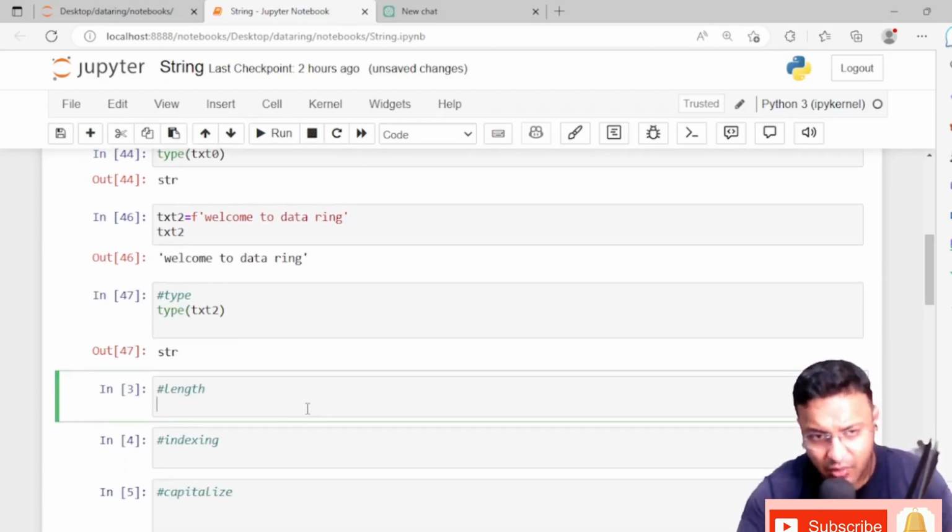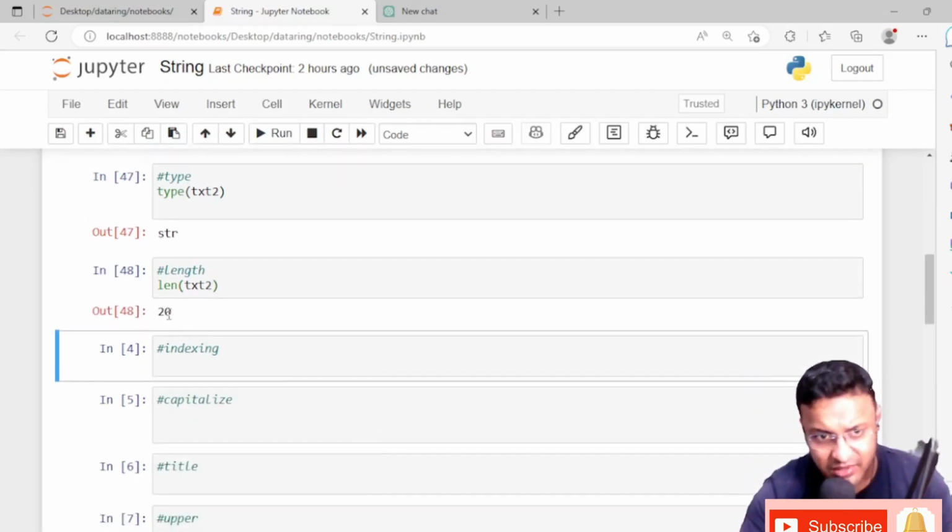Now we need to check how many letters are inside this text2. Okay, we need to count, right? So how can we count? We can use the length function, that is called len, and inside that we need to give the variable where we have set the string. And here if you see, there are 20 characters including the spaces. Python also counts the spaces inside a string, and it returns the combined count of characters and spaces.